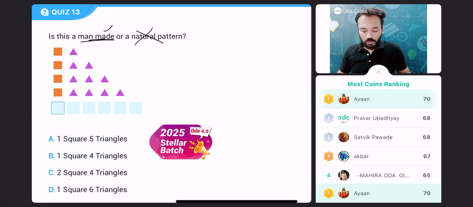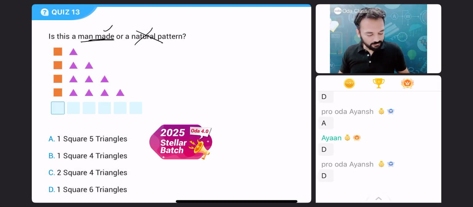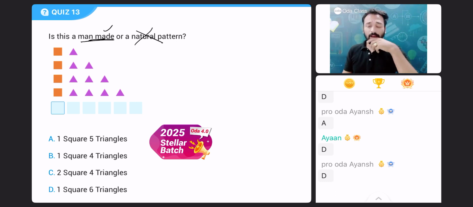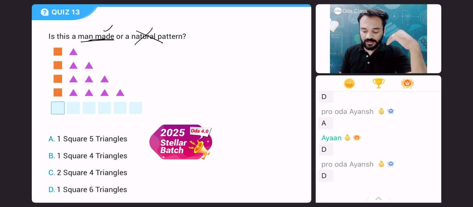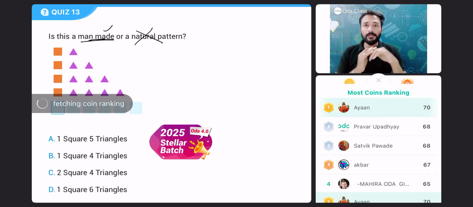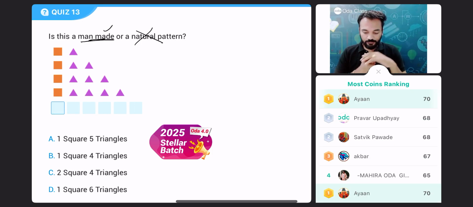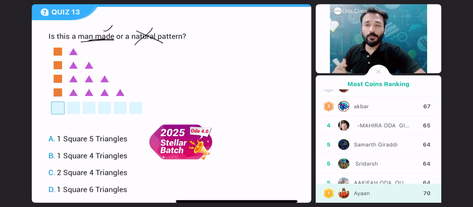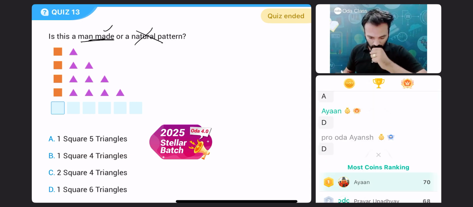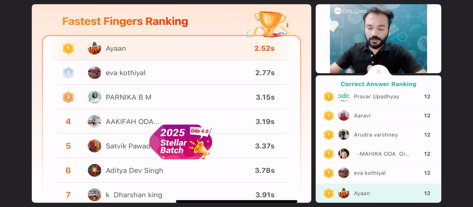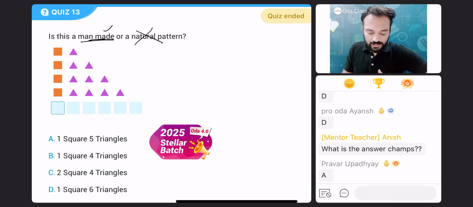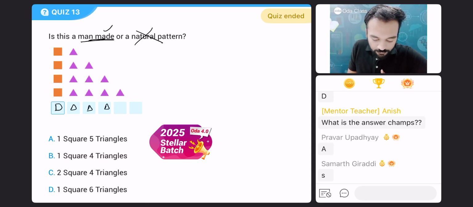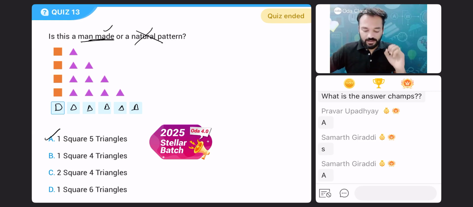Very good, everyone. Almost 90% of you have answered this. Other students, 10 more seconds. 7 seconds left. 5 seconds left. 3, 2, 1. Time's up. Very good, everyone. The correct answer is 1 square, 5 triangles. Option A was the correct answer.